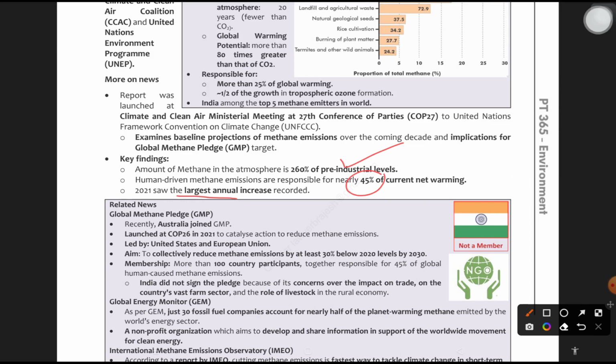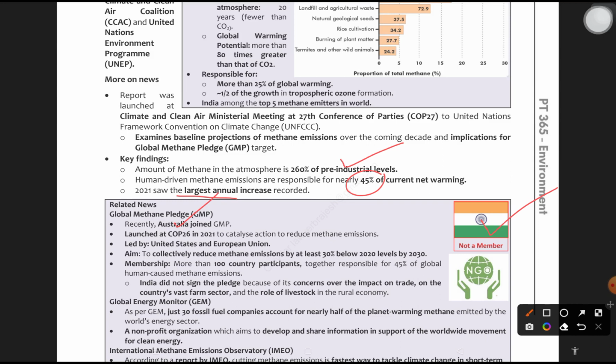Moving forward, let's see what the Global Methane Pledge is. The term itself explains that globally different countries are going to take the pledge about methane emissions. Recently, Australia joined the Global Methane Pledge. India is not a member. This is very important. India is not a member. Australia has joined. This question could be misleading sometimes because it is a fact-based question.